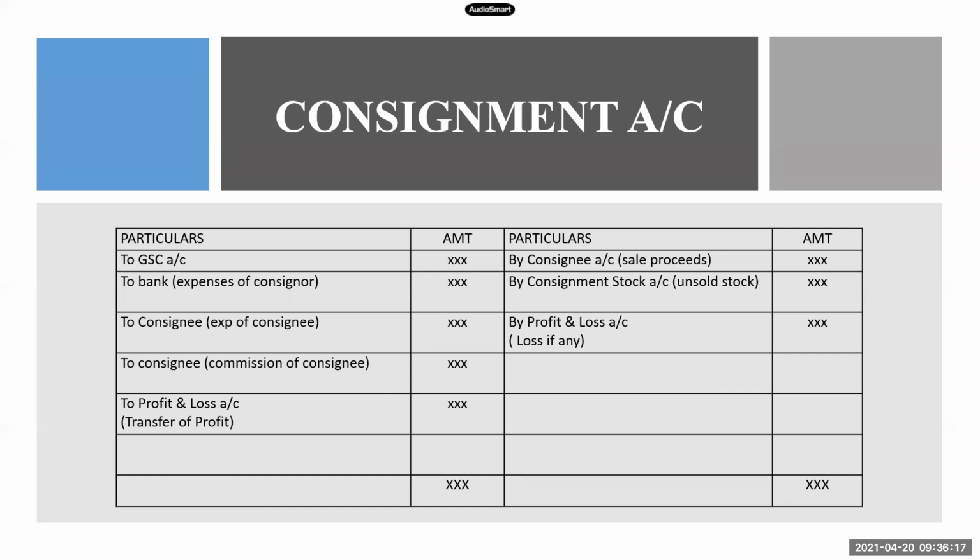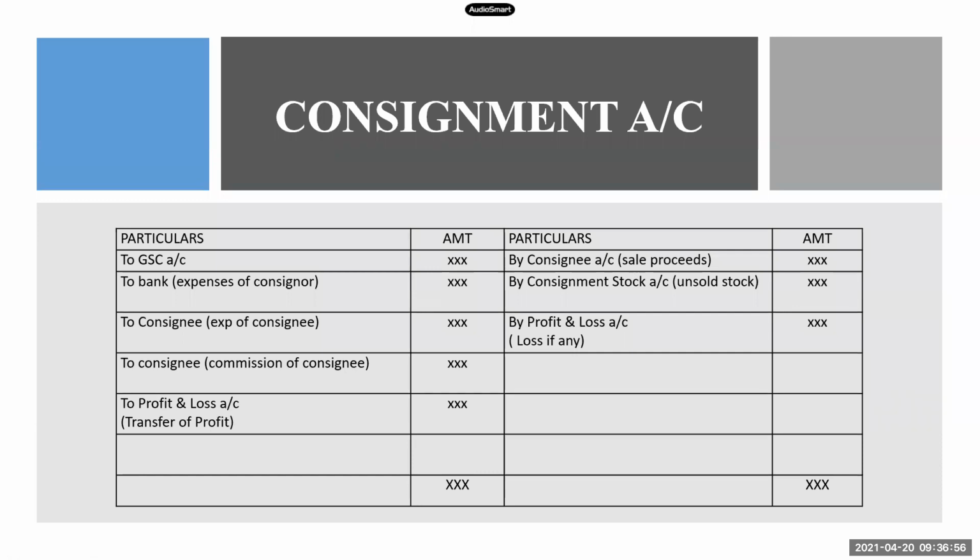Okay. After consignment stock, we need to calculate the profit on consignment. Remember, debit side is your expenses, credit side is your incomes. If your incomes are more and expenses are less, then it is a profit, and the profit will be transferred to the P&L account on the debit side. So you will write the entry as to P&L account. If your expenses are more and incomes are less, then you will get a loss and you will transfer it to the P&L account on the credit side as by P&L account. With these entries, your consignment account will be closed.